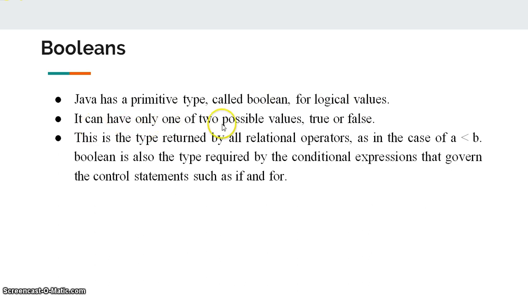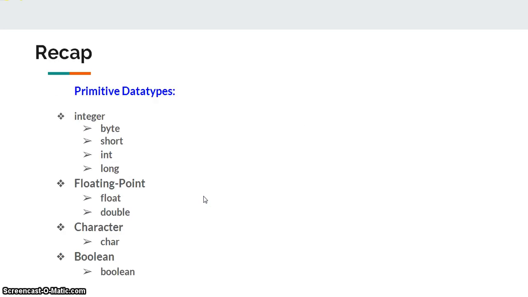It can have only one of two possible values, true or false. This is the type returned by all relational operators, as in the case of A is less than B and so on. Boolean is also the type required by the conditional expressions that govern the control statements such as if and for. So in this session you have learnt in detail about the primitive data types, which are integer, floating point, character and Boolean.